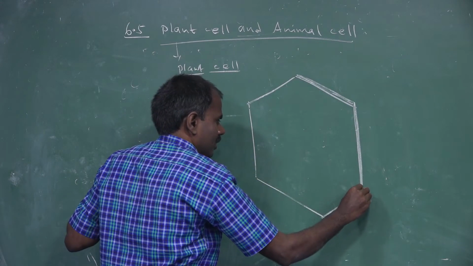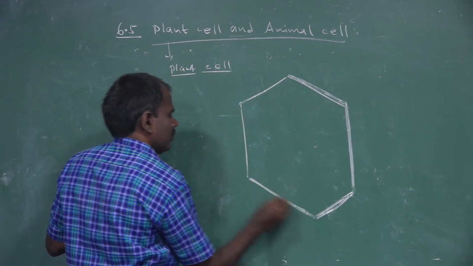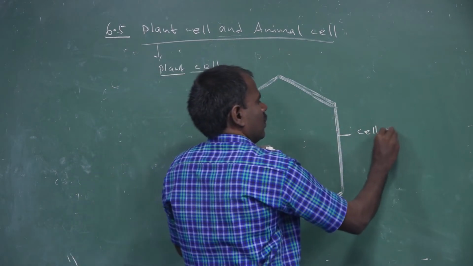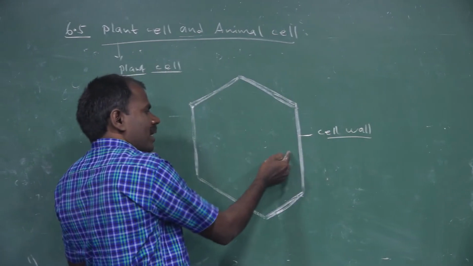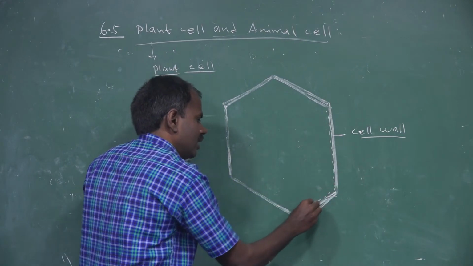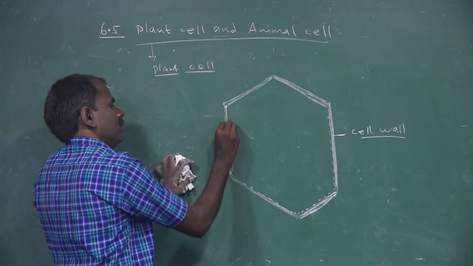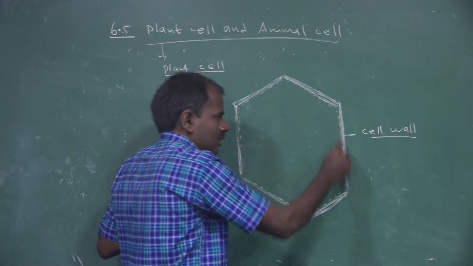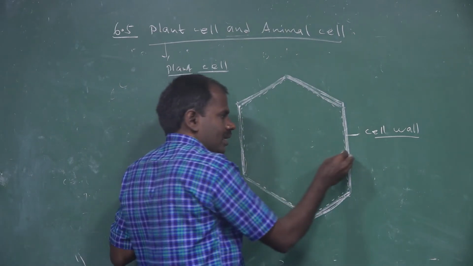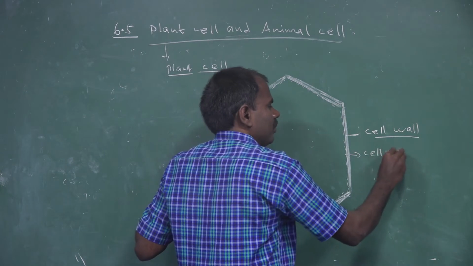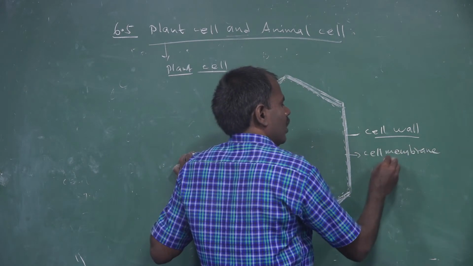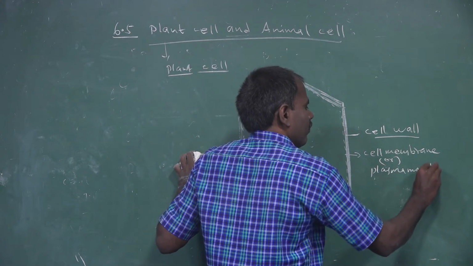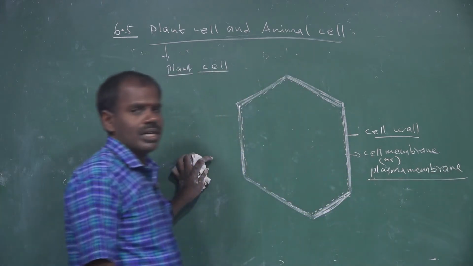Inside the cell wall, surrounding the protoplasm, is a small membrane called the cell membrane or plasma membrane.